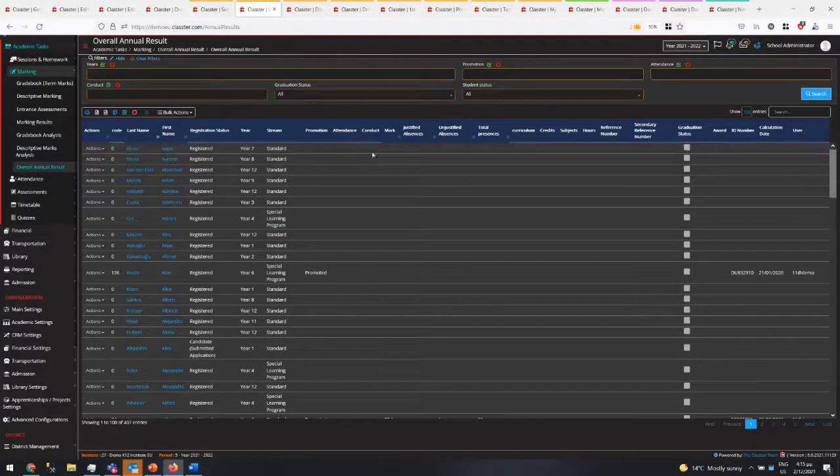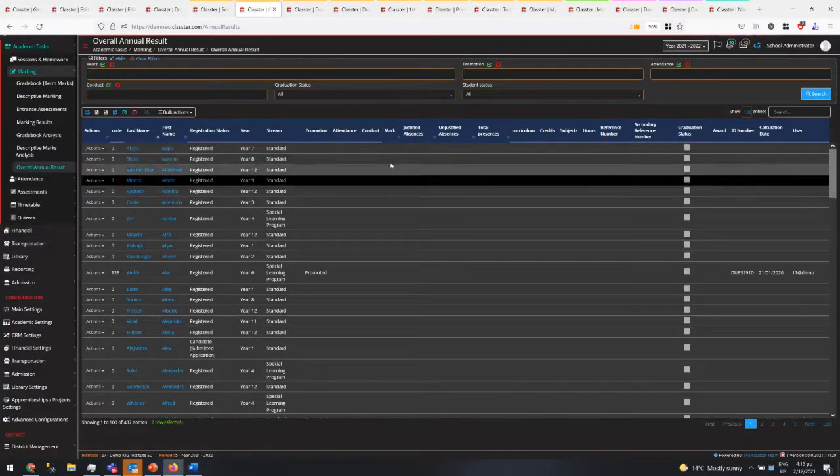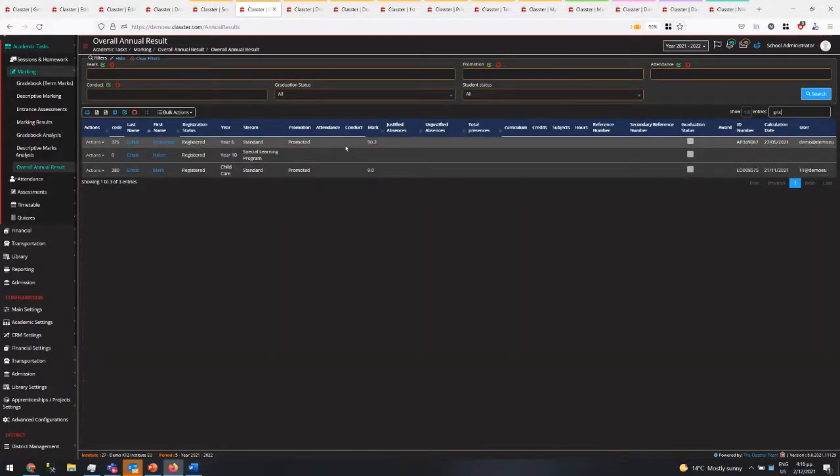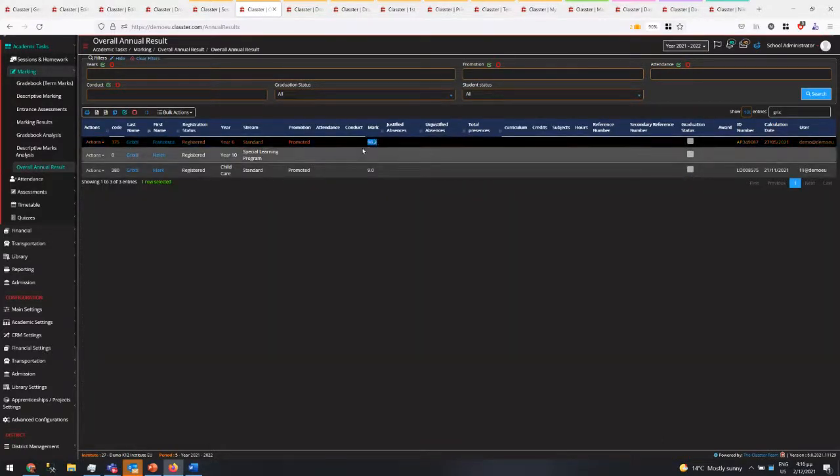Now, the annual result marks are presented here. So you have the different marks, and you can select the students. Let me see about the Greek team here, and here he got 90.2% overall mark for the year. The data here exists only if I calculate annual results.